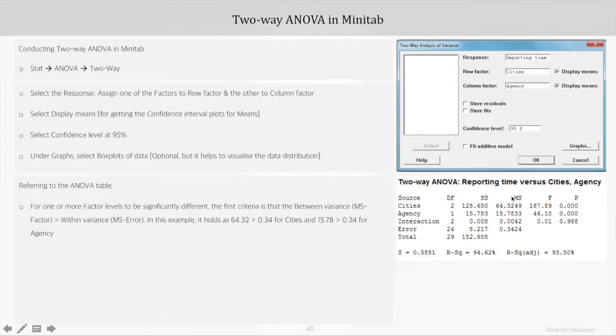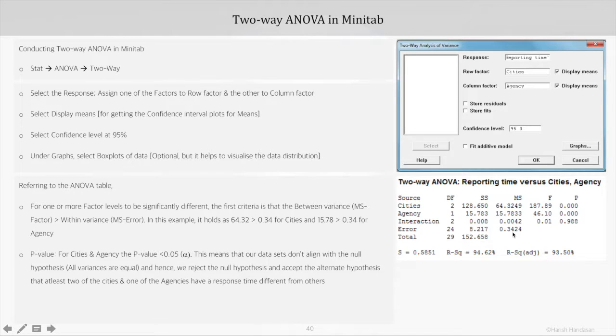Now in this example it holds good, because for cities it's 64, which is greater than 0.34, which is the mean sum of squares for error. And for agency, 15 is greater than 0.34.